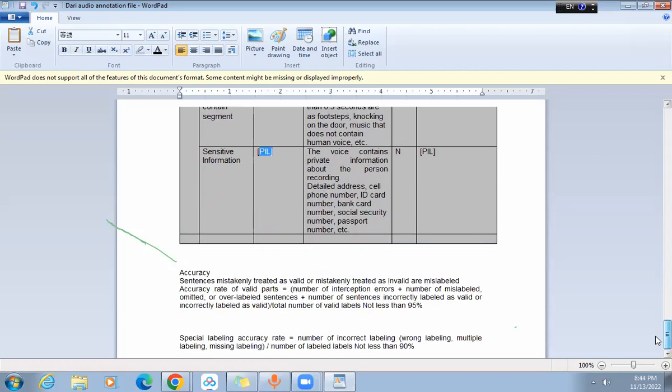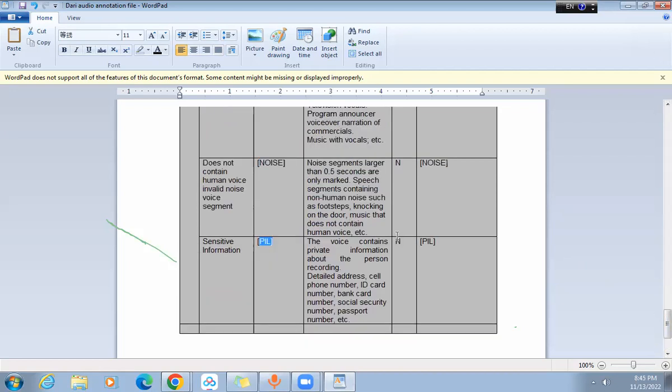Okay. So till now, the guidelines are complete. If there is any confusing point, any confusion about the transcription rules or the tagging system, you can ask me here.